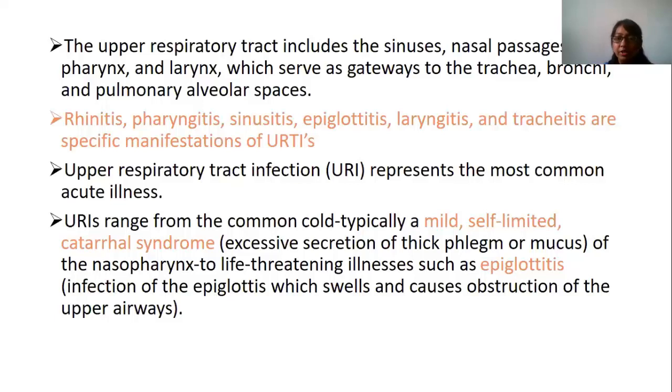Upper respiratory tract infection represents the most common acute illness, like the common cold or what we call a viral infection. That term covers upper respiratory tract infection, which is a mild and self-limiting catarrhal syndrome. Catarrhal syndrome means excessive secretion of thick phlegm or mucus of the nasopharynx, ranging to life-threatening illness such as epiglottitis. Epiglottitis is the infection of the epiglottis, which swells and causes obstruction of the upper airway. This is a severe condition, because when there is swelling and obstruction, there is no exchange of O2 and CO2. So the person has difficulty in breathing and it may turn life-threatening for the person.